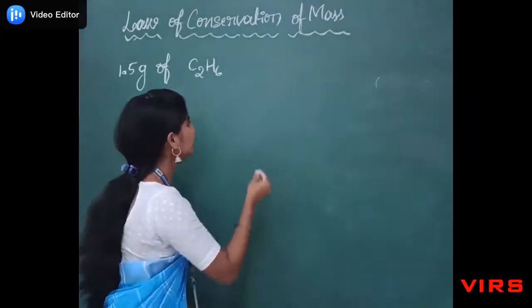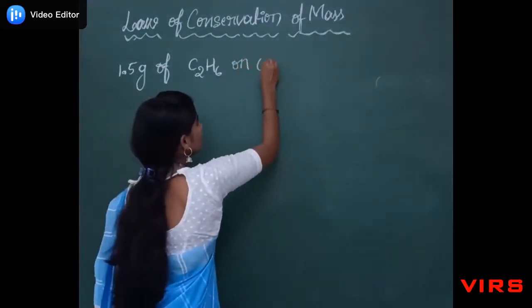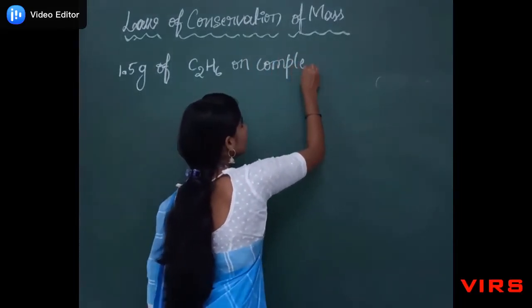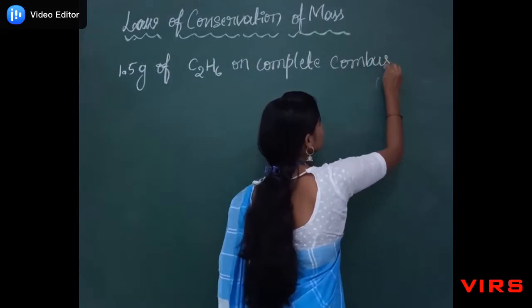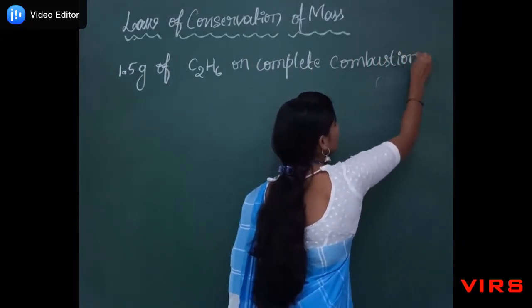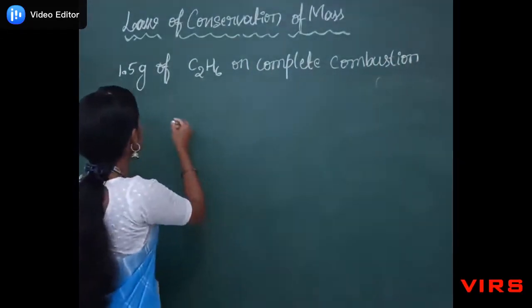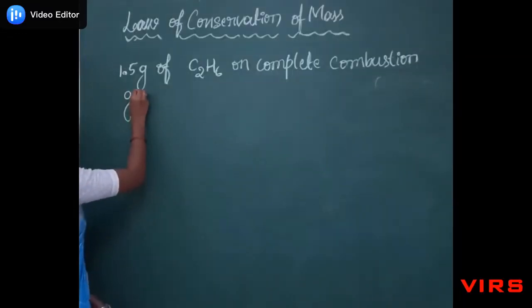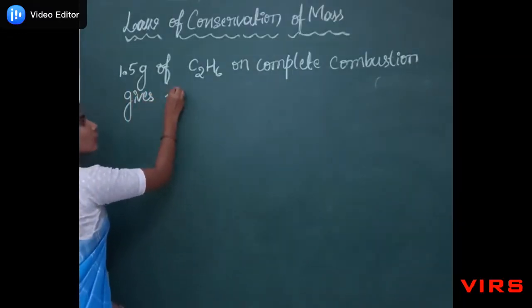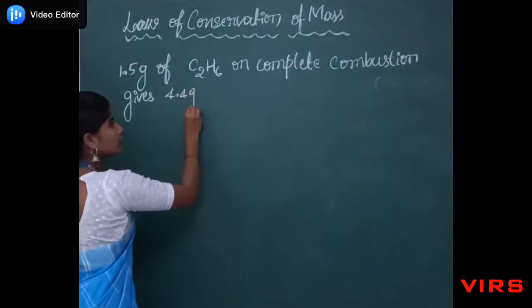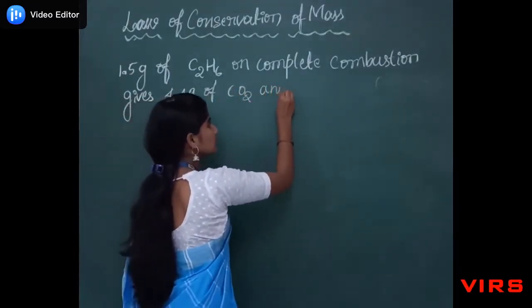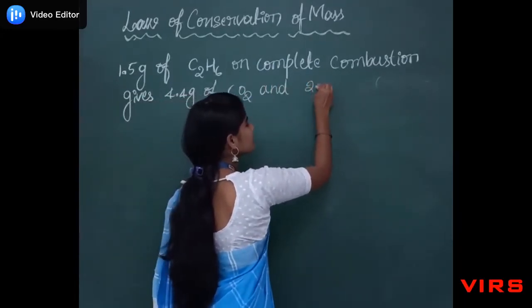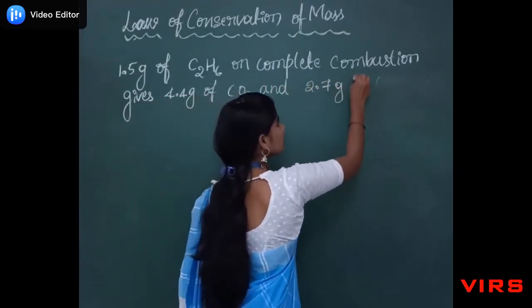Complete combustion of ethane gives 4.4 gram of carbon dioxide and 2.7 gram of water.